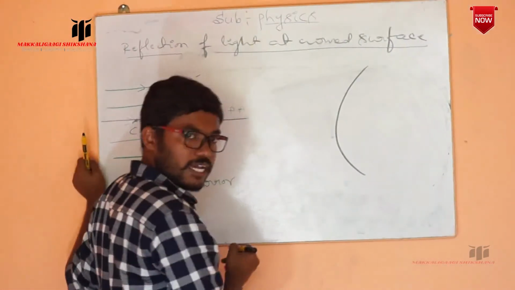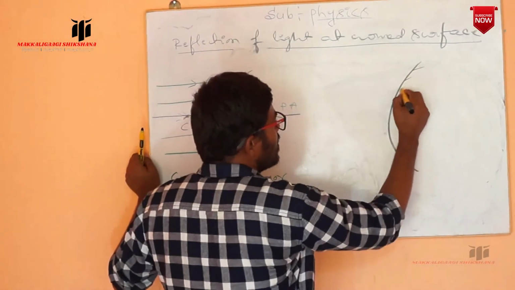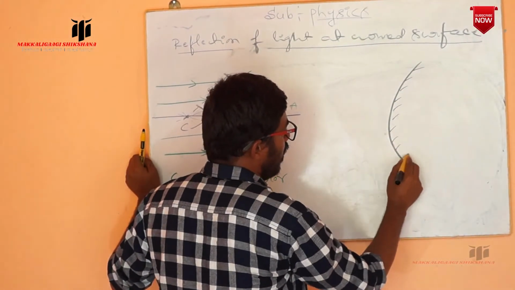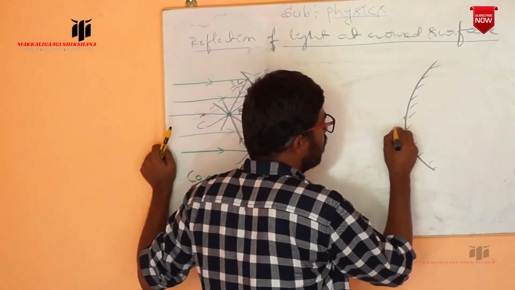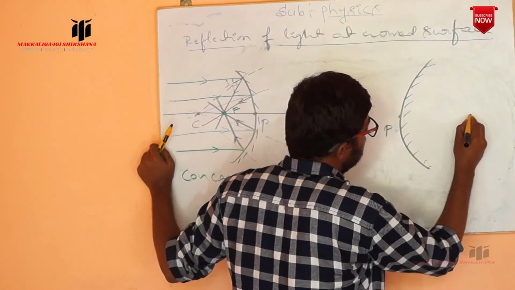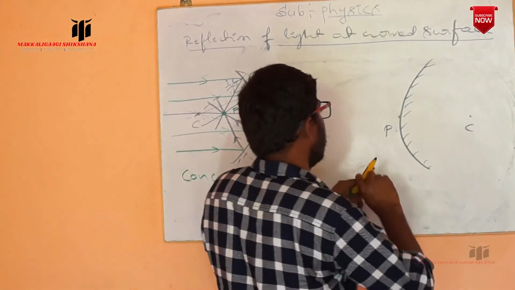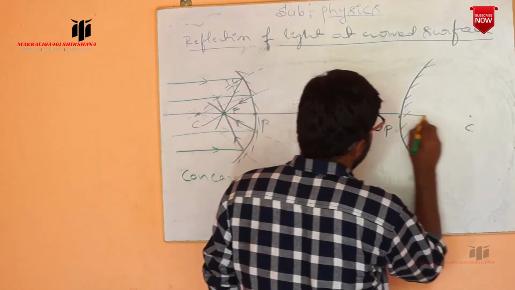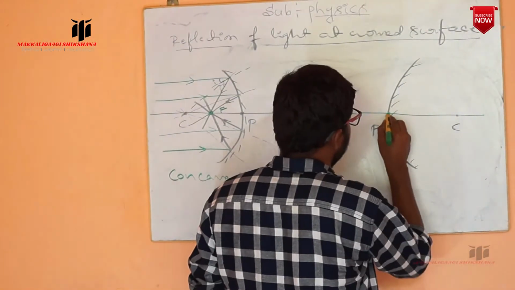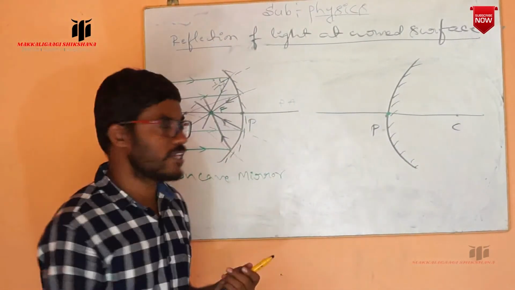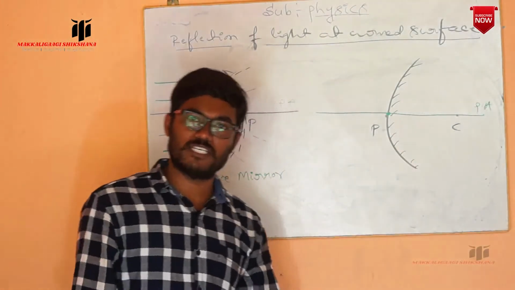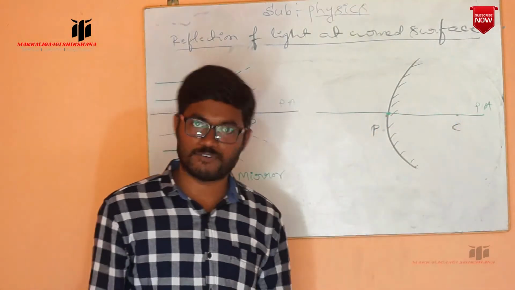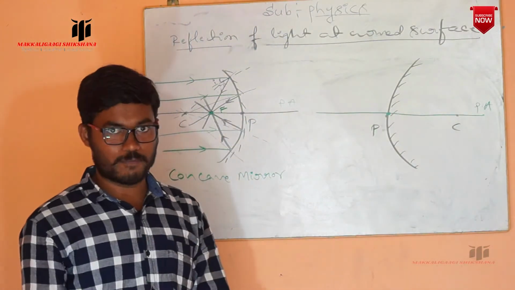This is a curved surface, the outer surface is silvered, here is the pole of the mirror, and here is the center of curvature. The line which passes through the pole and the center of curvature is taken as the principal axis.